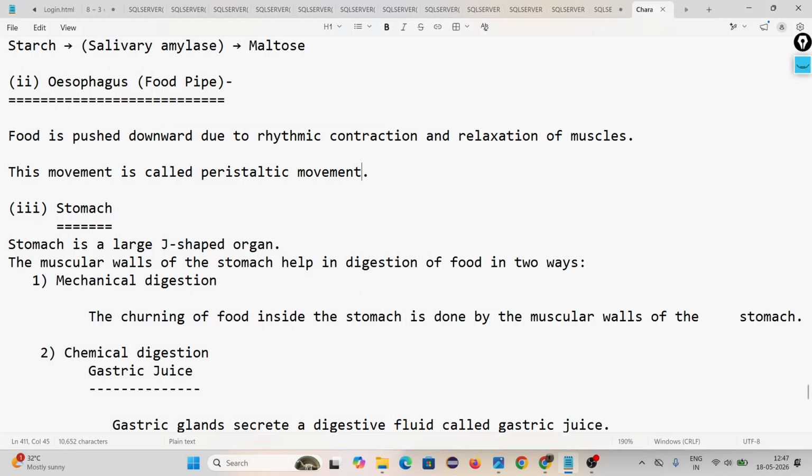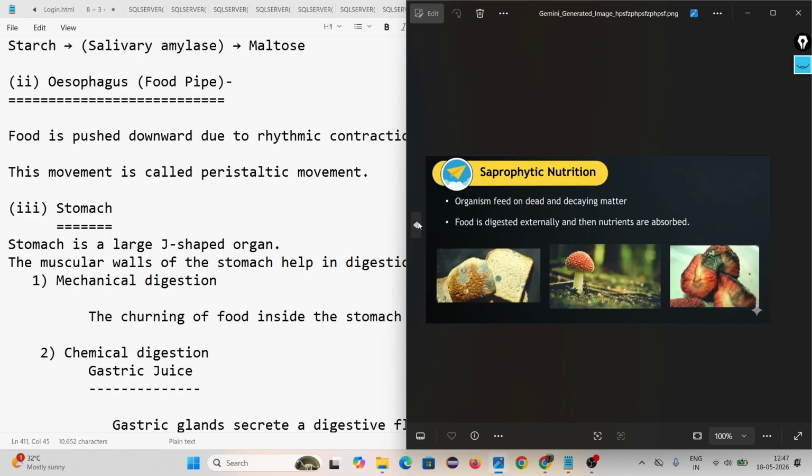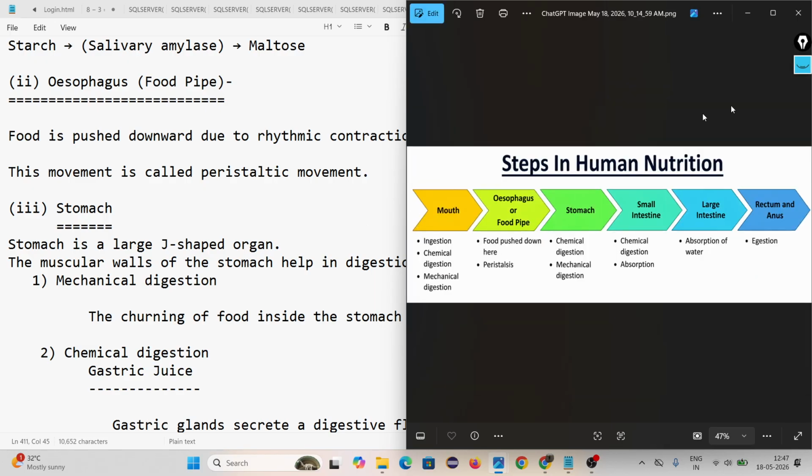Peristalsis means the rhythmic contraction and relaxation of muscles inside the esophagus or food pipe is called peristalsis or peristaltic movement. There is no change in food in the esophagus. Food just pushes down here by peristalsis.